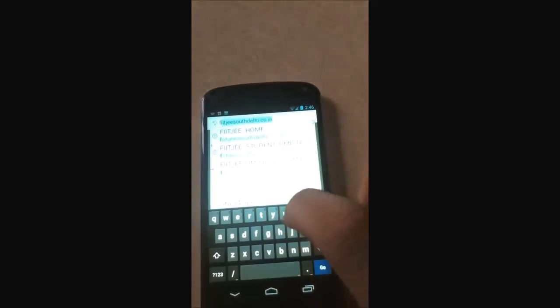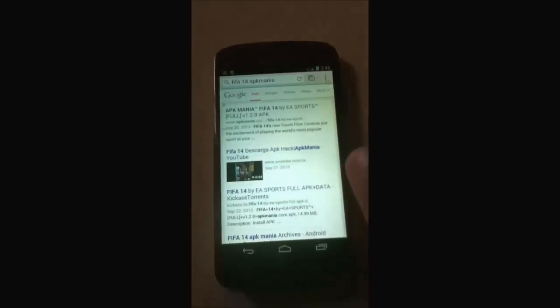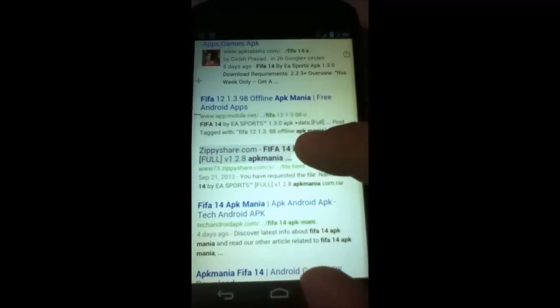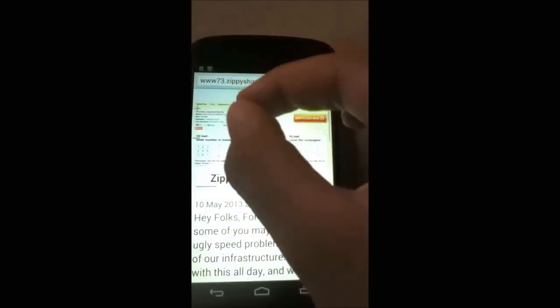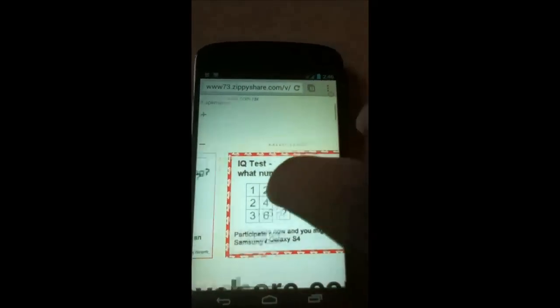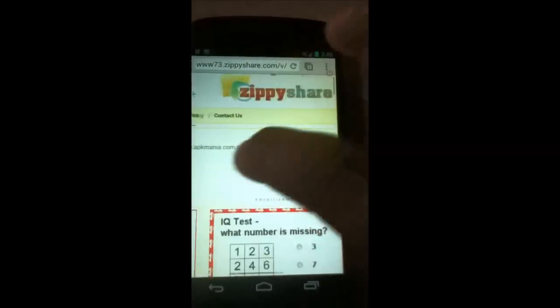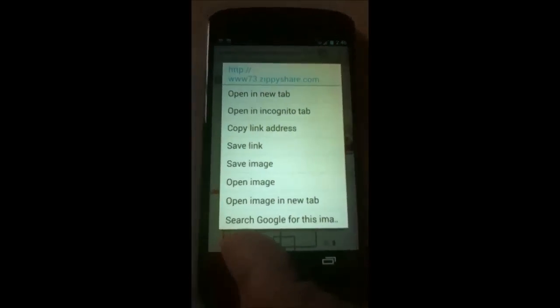So yeah, we scroll down a bit and we see this link zippyshare.com FIFA 1.2.8 full, and press on it, APK Mania 2. So here's the ZippyShare download. It's about 15 megabytes. So yeah, just press download. The link will be in the description too, so you don't need to do this step. So we have the download started,